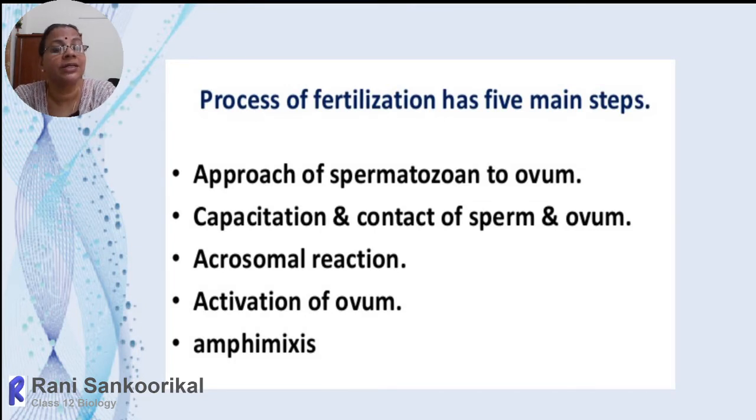So a small change occurs within the sperm when it passes through the genital tract. Meanwhile, they gain the ability to fertilize the ova. That process is called capacitation, and only after capacitation will the sperm get a chance to meet with the ova. Then comes the point of contact.